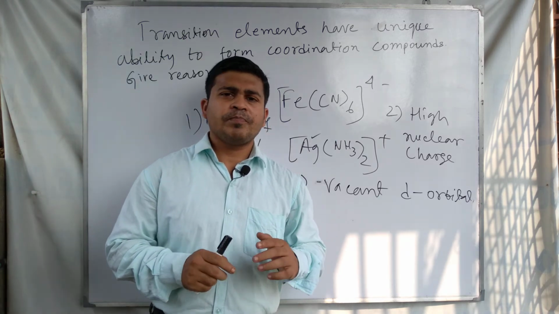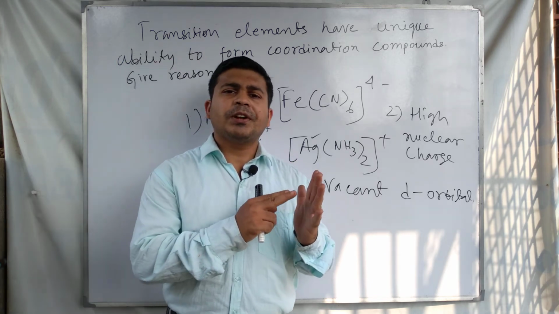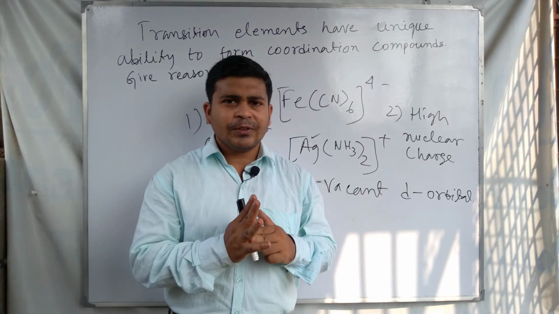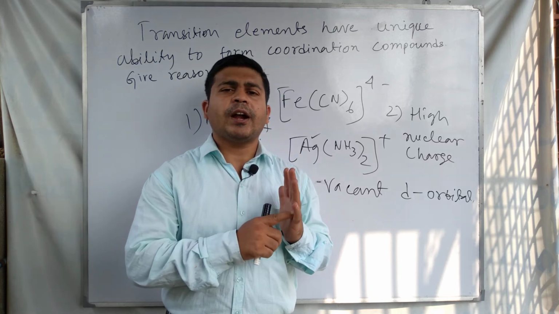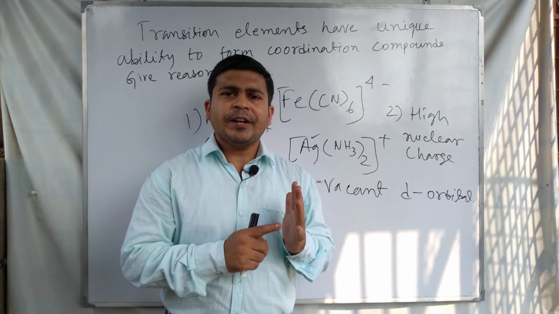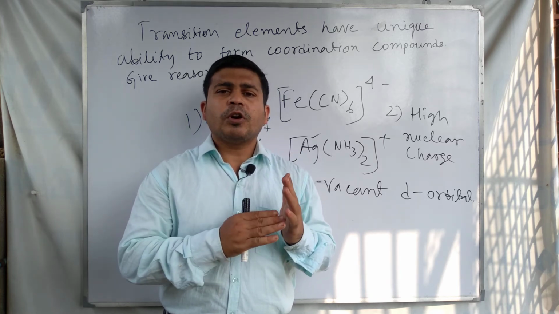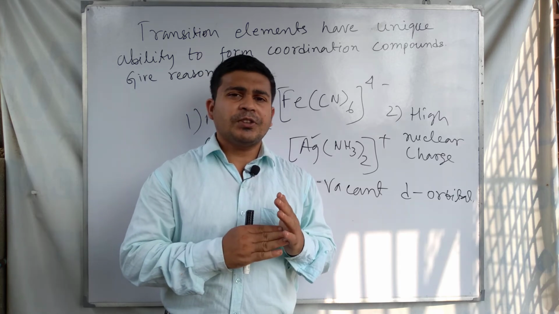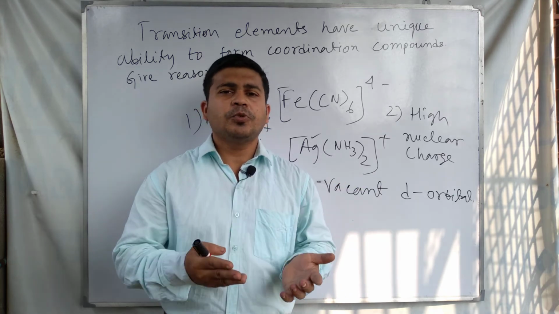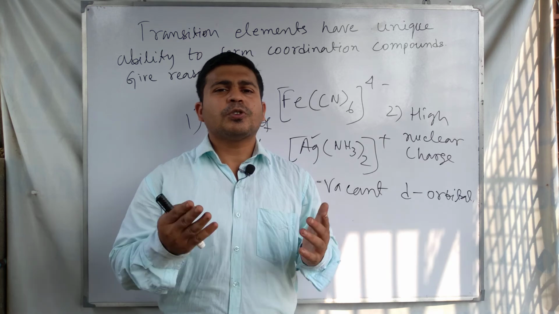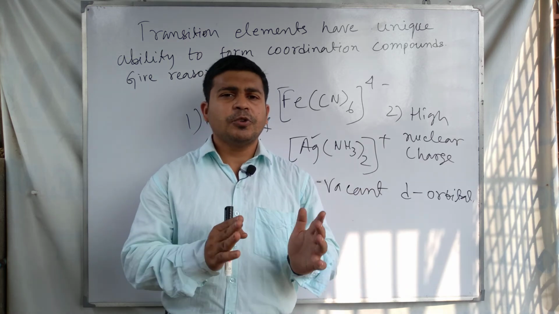If we sum up the reasons, there are a total of 3 reasons. First, the small size of atoms or ions. Second, for coordination compound formation, high nuclear charge is required, and atoms or ions of these elements have high nuclear charge.